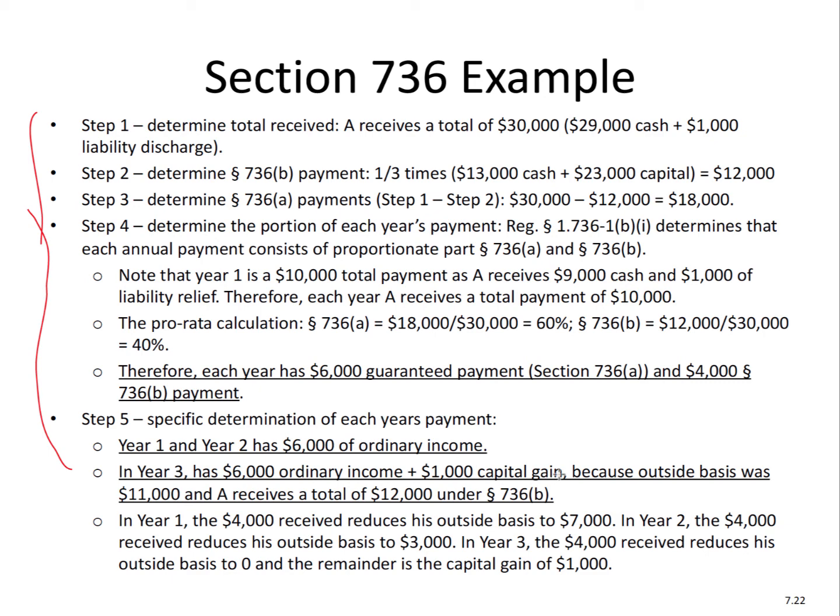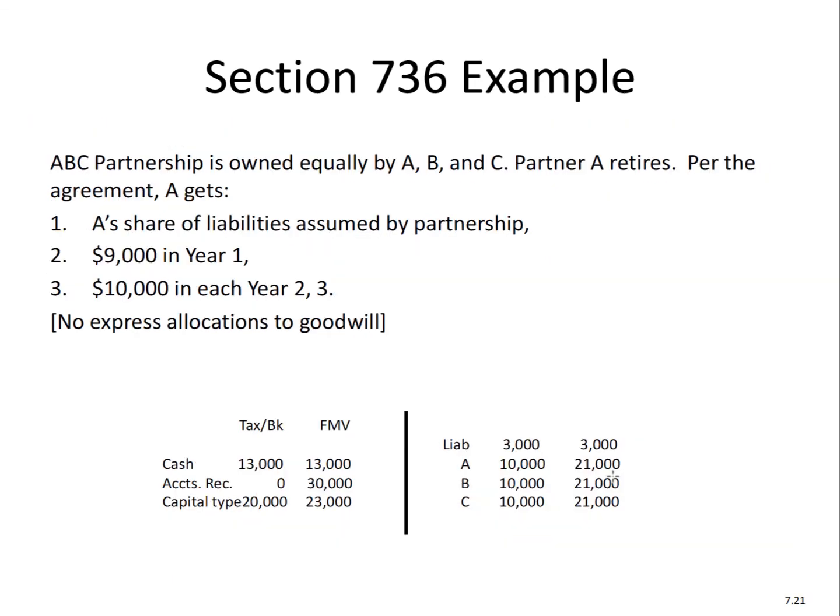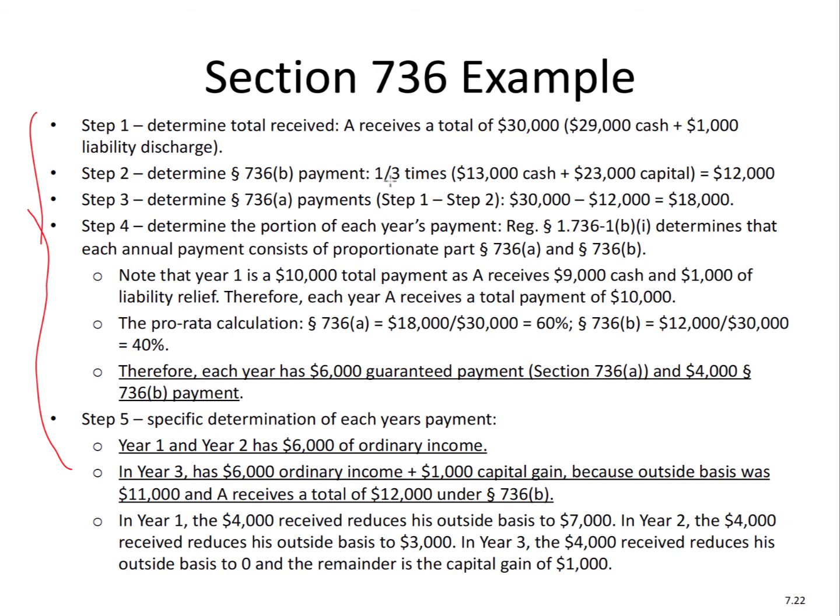So go ahead and take a look at this example I've gone through in the previous slide, and I've applied it to this example. So A is going to get A's share of liabilities assumed by the partnership, right? So there's liabilities of $3,000, and each partner owns 1/3. So there's $1,000 at A, $9,000 in year 1, and $10,000 in year 2 and 3. And guess what? There's no express allocations of goodwill. So we have to address the different types of assets with respect to the different 736A and 736B. Now notice we have accounts receivable, so that's going to be an unrealized receivable to worry about.